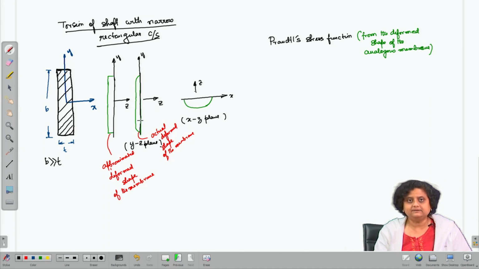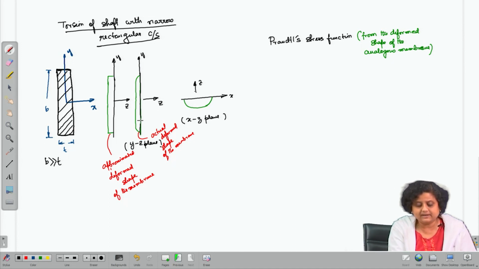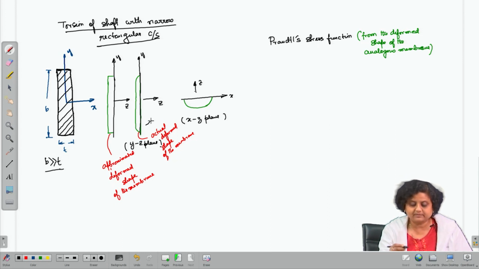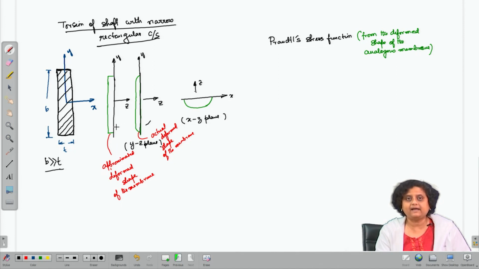What I have done is that since this is a narrow cross section, since B is much larger than T, I have approximated this shape by this shape. I have neglected the end effect and I have removed the parabolic part just at the end and approximated it by this entirely flat deformed shape.